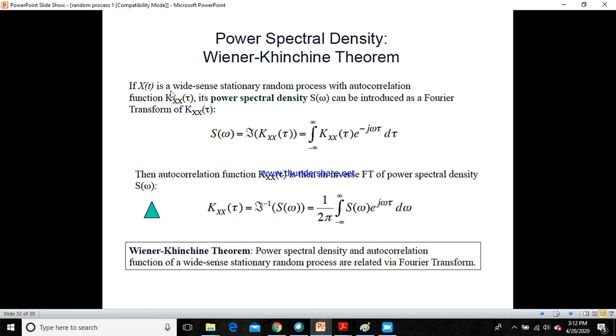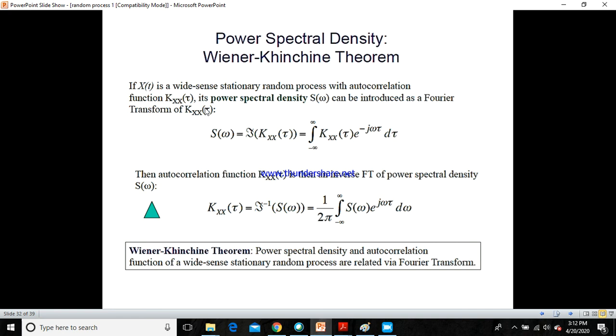So k and r are one and the same. Its power spectral density S of omega can be introduced as the Fourier transform of k xx of tau. The power spectral density S of omega is nothing but the Fourier transform of the autocorrelation function.